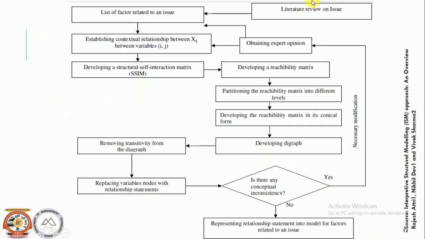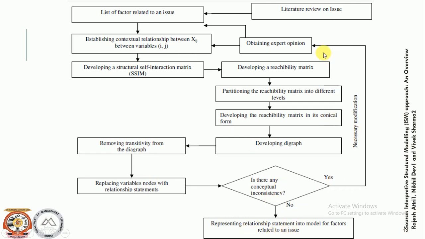So if we want to see all the 8 steps in one picture, this is the flow of ISM. Starting from the literature review, then identifying the list of variables related to an issue, then establishing a contextual relationship between these variables, again obtaining expert opinion, developing a structural self interaction matrix, developing the reachability matrix, partitioning the reachability matrix into different levels, developing the reachability matrix in canonical form, developing a digraph, removing the transitivity, then replacing variable nodes by the relationship statements. Is there any conceptual inconsistency? If no, then yes, you are done with your modeling.